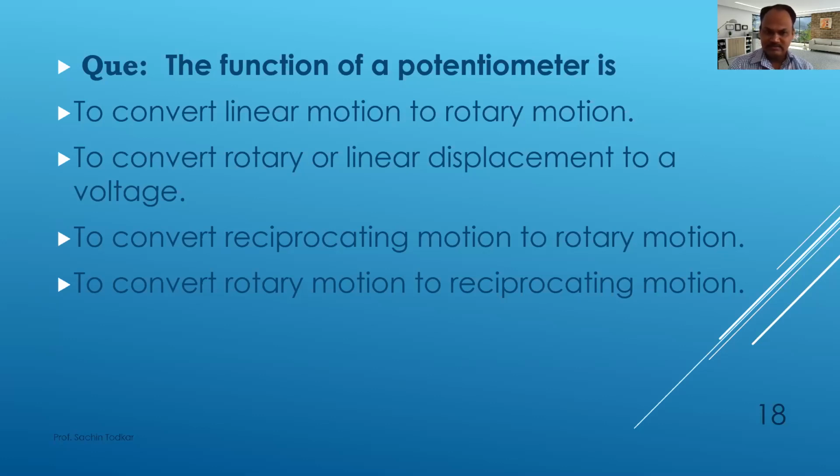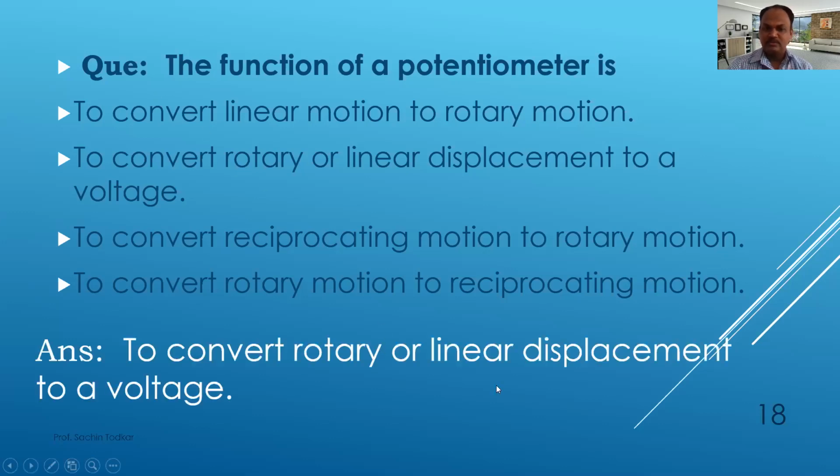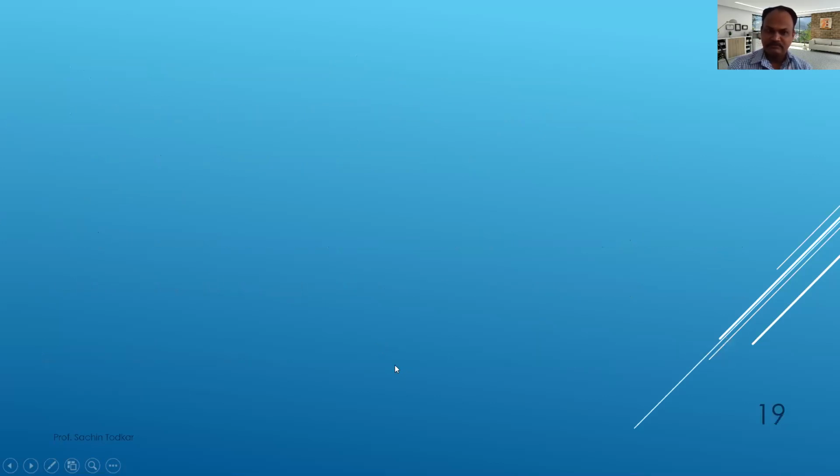Maybe these options will be different in your exam, but you have to remember the right answer: to convert rotary or linear displacement to voltage.